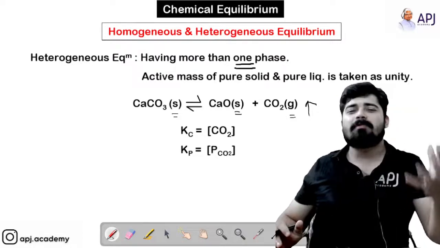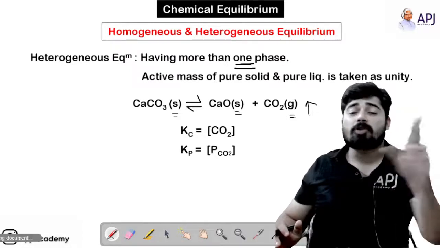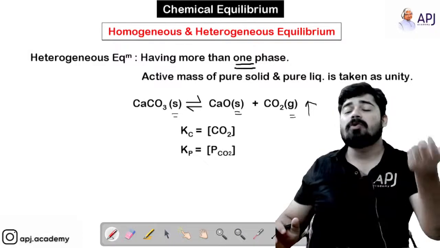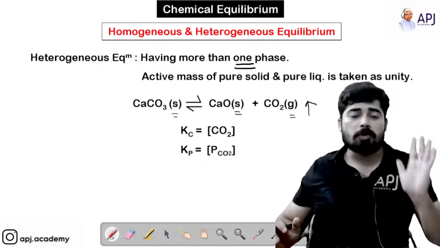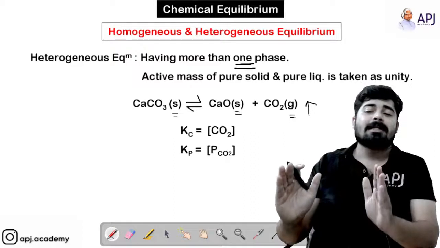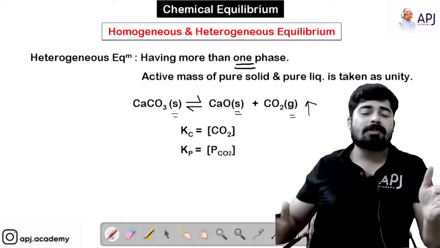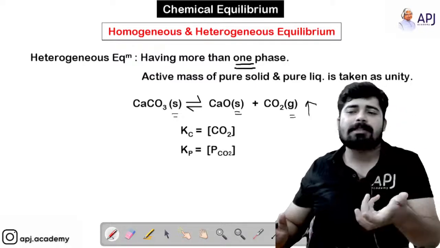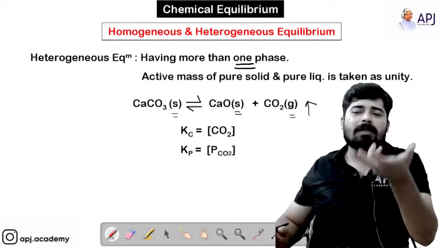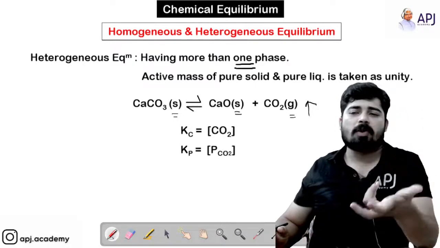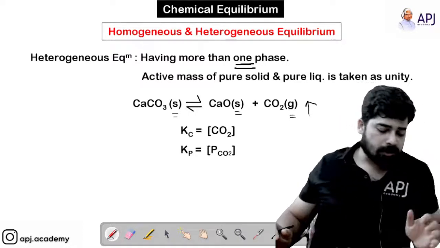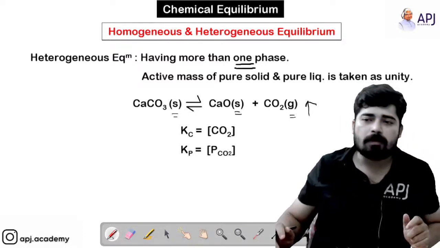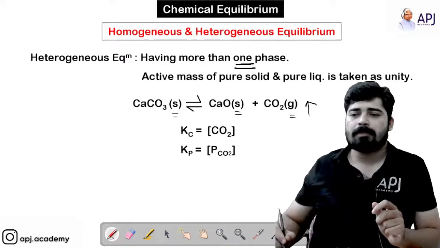If I use the term reagent, that means not only reactant, it also means product. So in an equilibrium, if the reagents have different phases or physical states, then that equilibrium is called heterogeneous equilibrium. I hope this is clear for you, right?